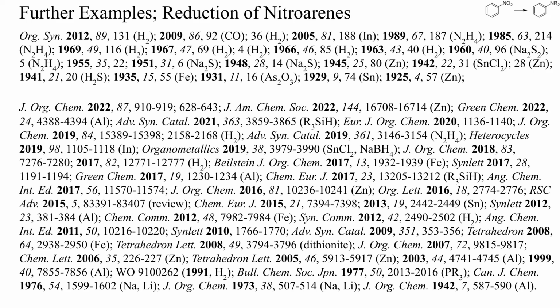Here's a selection of some further examples of nitro group reductions, which you can also find in the description of this video. The next video of this playlist is about the preparation of aryl amines by uncatalyzed nucleophilic substitution. Although in recent years research has focused on transition metal catalyzed substitutions, such catalysts are often unnecessary, and many examples of successful uncatalyzed nucleophilic aminations have been reported.